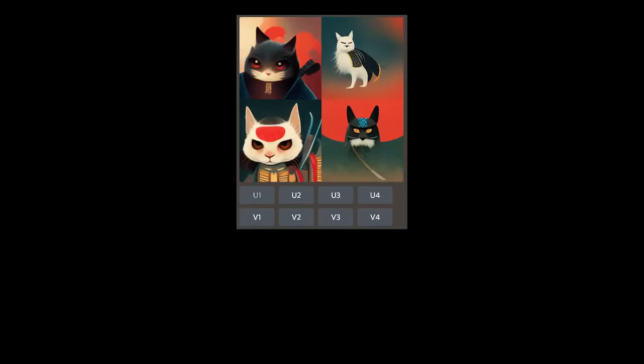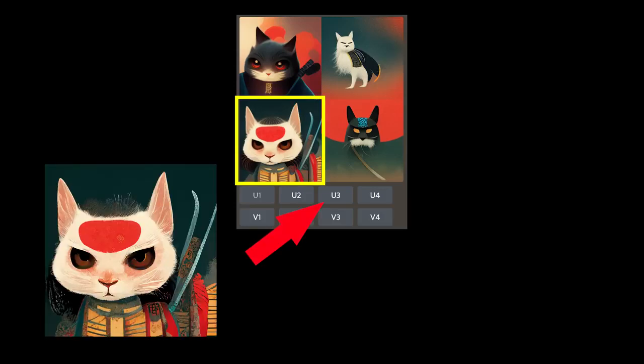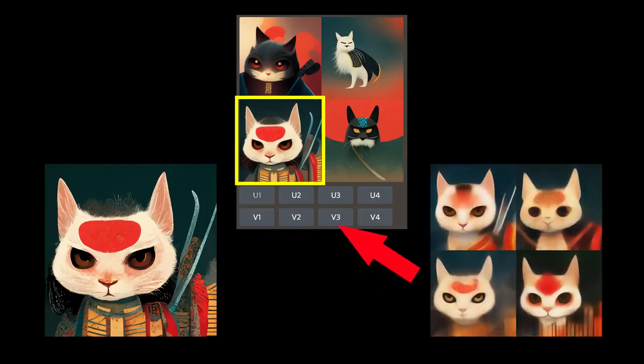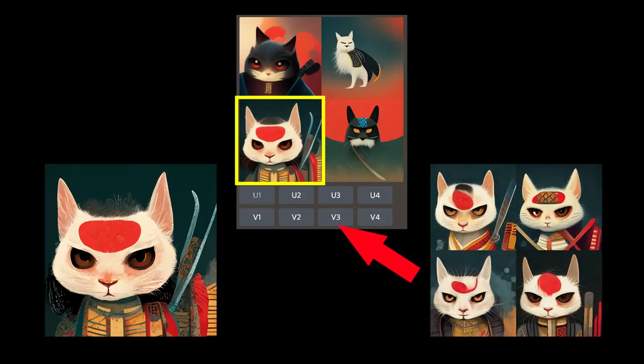Then, once it's done, you can select the ones you like and ask it to upscale them to larger, higher quality images or generate slightly different variations of them. I have been hopelessly addicted to Midjourney for a few months now, and the bot is available on my Discord server for anyone to play with.